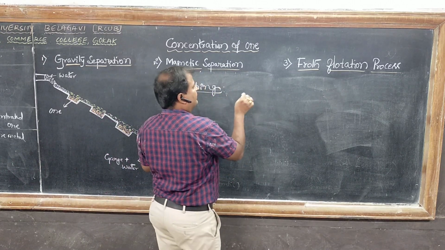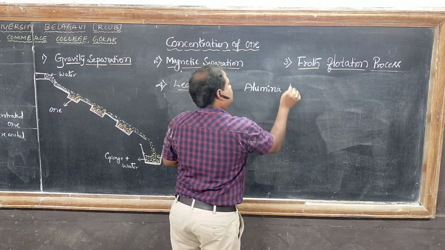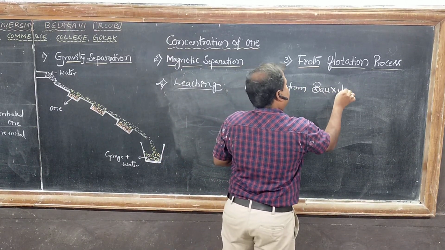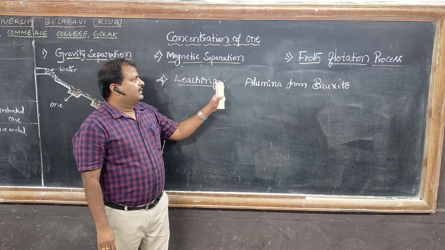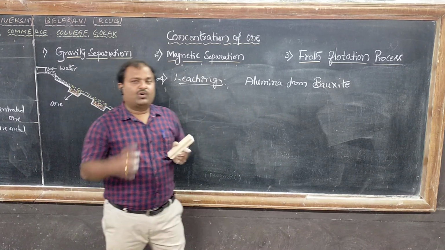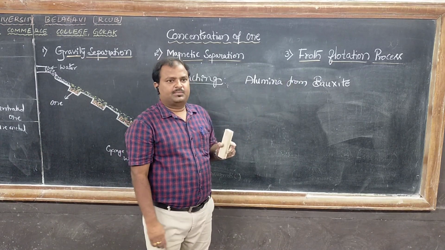Example, alumina from bauxite. So what happens in leaching? The powdered ore is treated with a suitable reagent. The ore particles go into the solution and the impurities are left behind.